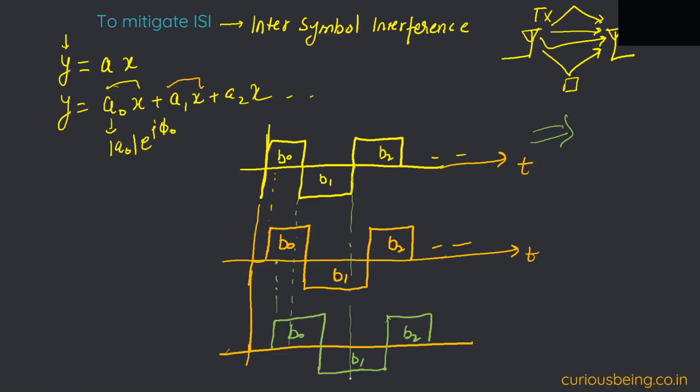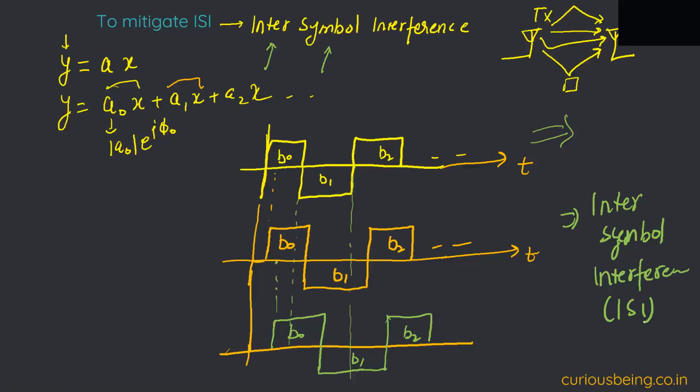Because one symbol is interfering with another symbol, it is known as inter-symbol interference. So this is a picture of inter-symbol interference. Any doubts here?